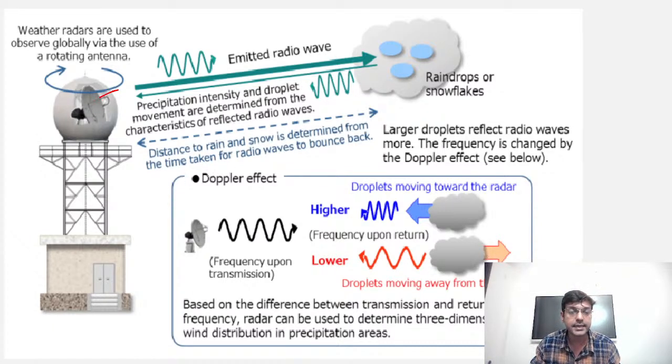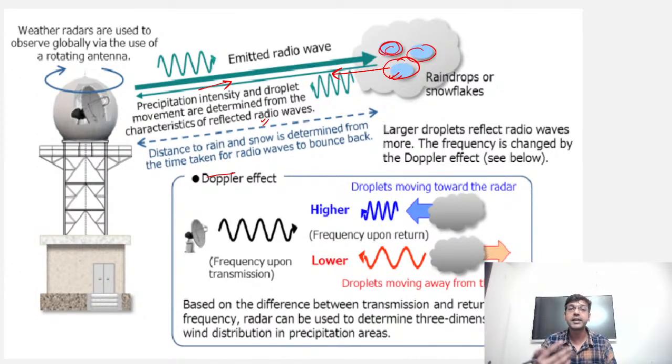So here you can see that they emit the radio wave, and this radio wave will be reflected by the raindrops or the particles available in that cloud, and it will be reflected back, right? So when it is reflected back, the intensity as well as frequency of that reflection will be changed, right? And based on this receiving frequency or receiving intensity or wavelength of that radio wave, we can decipher the amount of rainfall, whether the cloud is moving toward us or moving toward other directions, right?